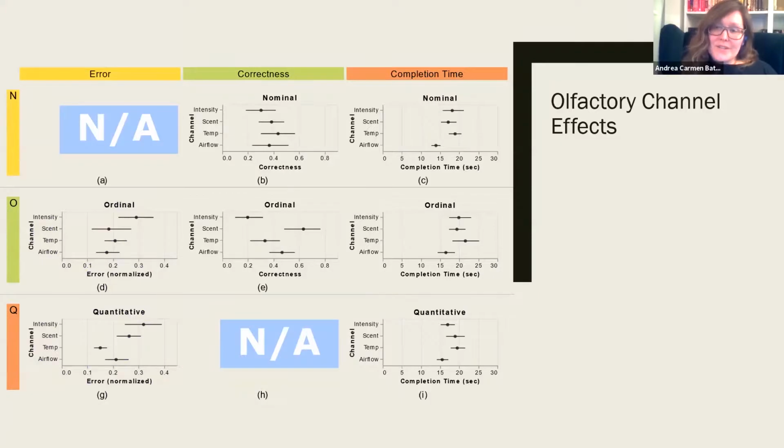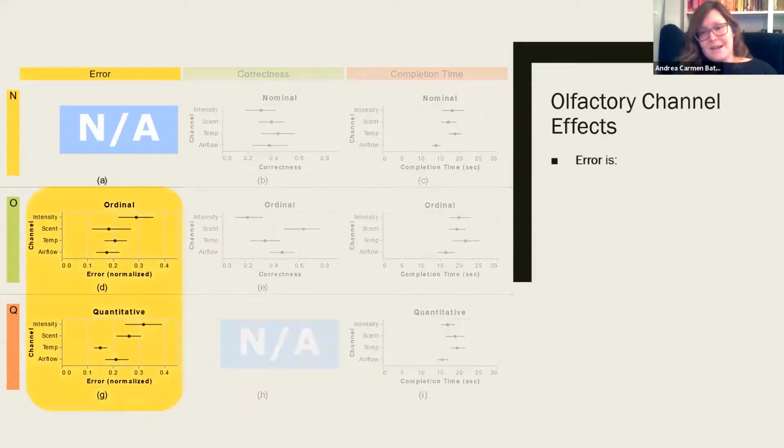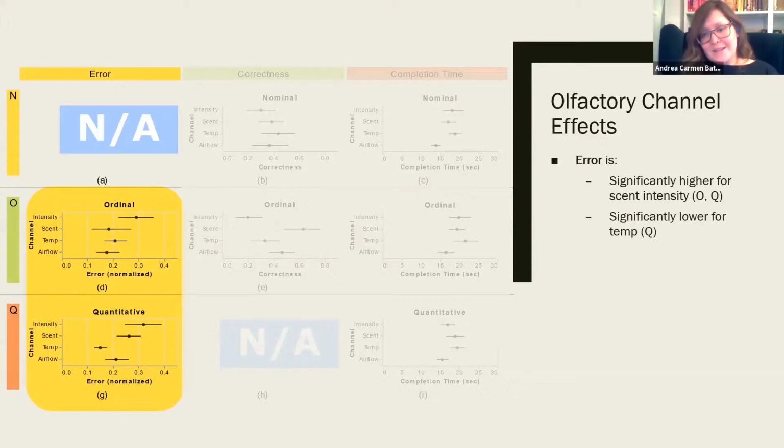Now, the results that we were most interested in were the effects of our different channels on the normalized error, on the correctness, and on the completion time or response speed for the questions the users answered about the data. We found that the error was higher for scent intensity in both ordinal and quantitative data, significantly so for the ordinal data. For quantitative data, we found that temperature had the best, that is to say the lowest error size, and it had a fairly tight distribution around the mean. Scent type had a higher error for quantitative data than the airflow rate or the temperature.